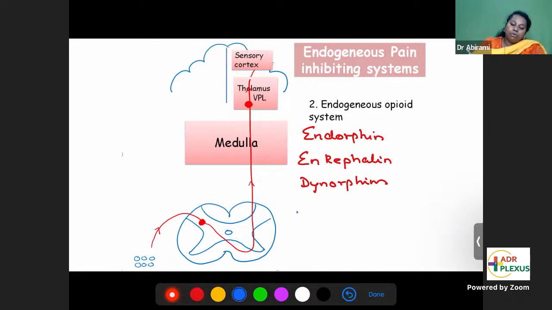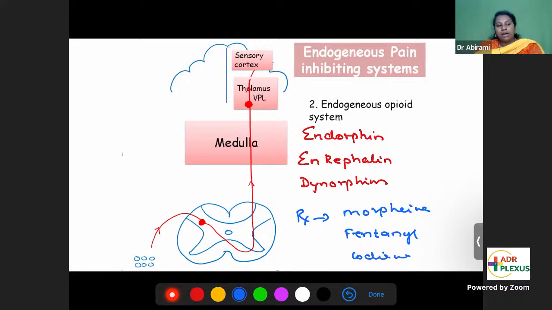Endogenous opioids are produced inside the body. What are the drug forms of these opioids? Morphine, fentanyl, codeine. All these are drug forms of these opioids. That's why you use these drugs to bring down the pain. Mostly in the post-operative period you'll see all these drugs. To bring down the pain, you can use these opioids because opioids will bring down the pain.